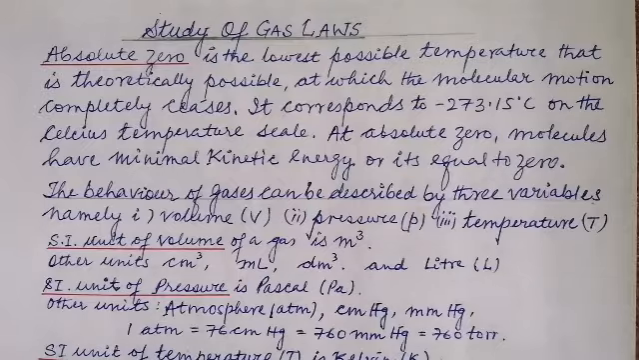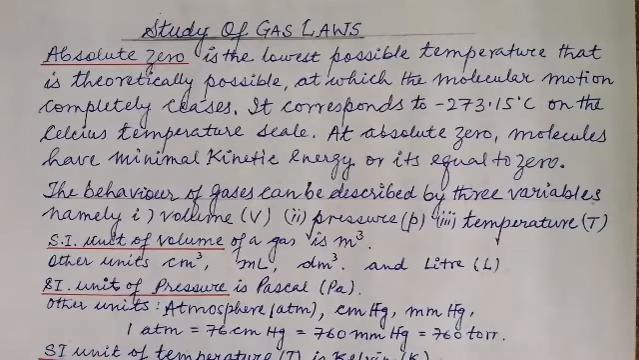How do I define absolute zero? Absolute zero is the lowest possible temperature that is theoretically possible at which the molecular motion completely ceases. It corresponds to minus 273.15 degree Celsius on the Celsius temperature scale. At absolute zero, molecules have minimal kinetic energy, or it's equal to zero.